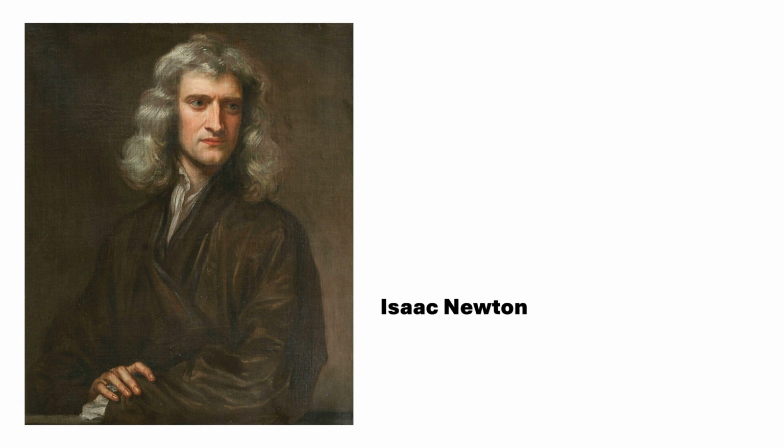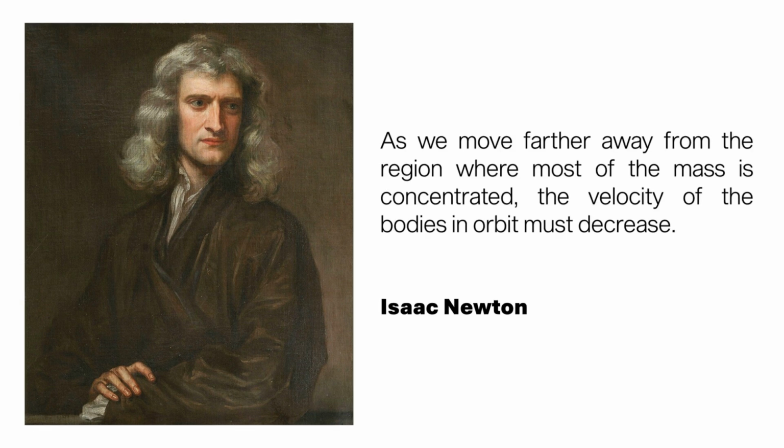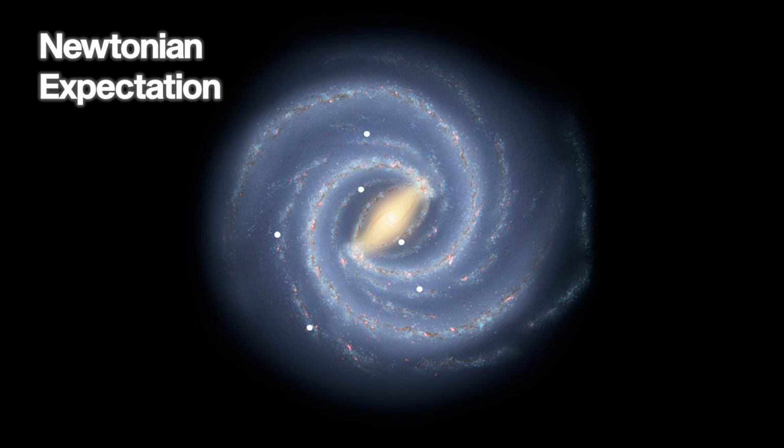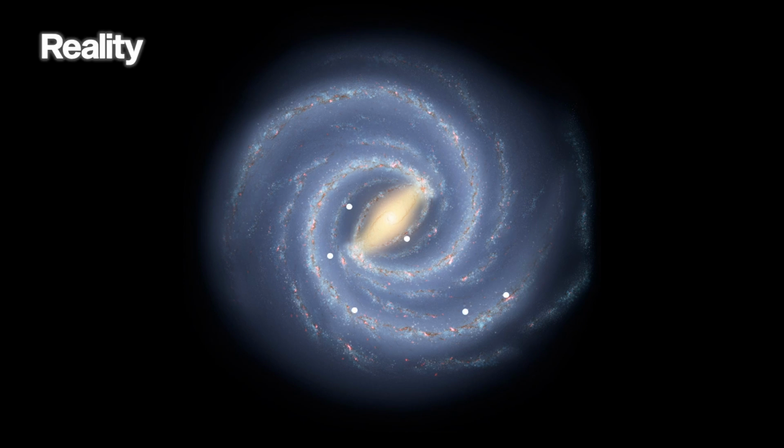Isaac Newton said that as we move farther away from the region where most of the mass is concentrated, the velocity of the bodies in orbit must decrease. We expect this idea to extend to galaxies, except what we observe is a bit farther than what we expect, or should I say faster.